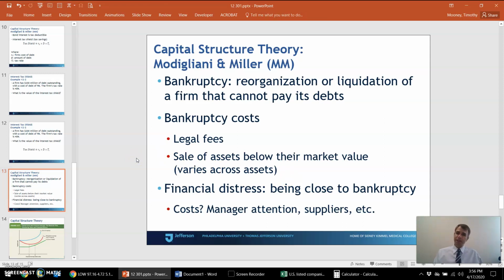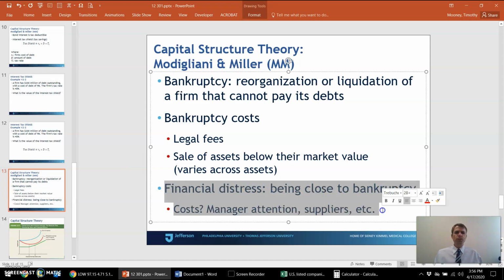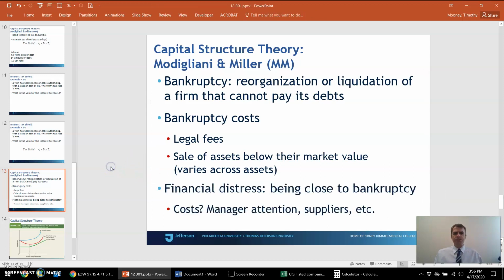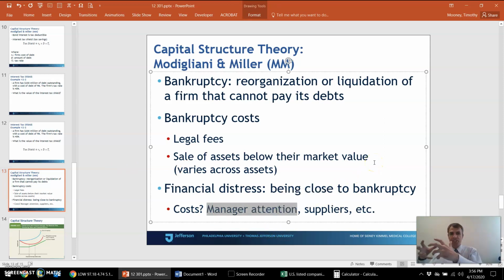Like when Toys R Us went bankrupt, they liquidated a lot of inventory, and I'm sure they sold those toys for way less than their market value. And even if a firm's not bankrupt, being close to bankrupt has costs associated with it, right? If a firm's managers are thinking, we're not focusing on positive NPV projects this week, we're just scraping enough cash together to make one interest payment that we need to make, or else we'll go bankrupt.